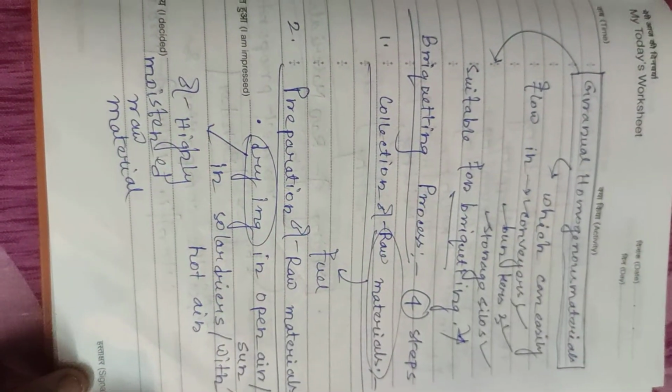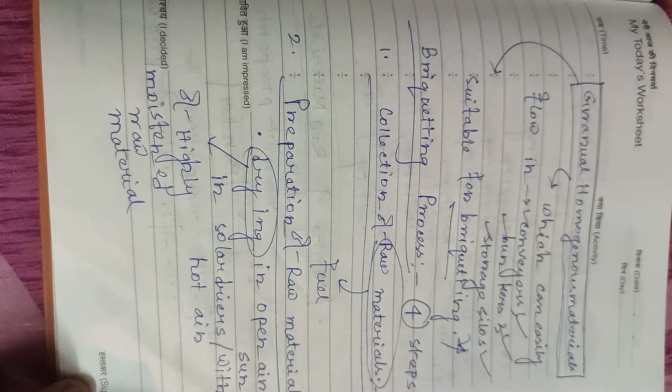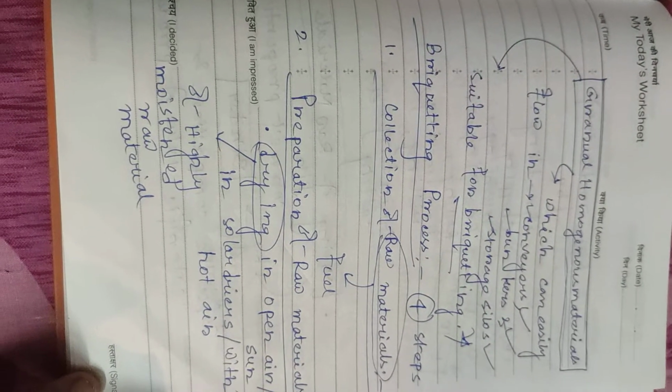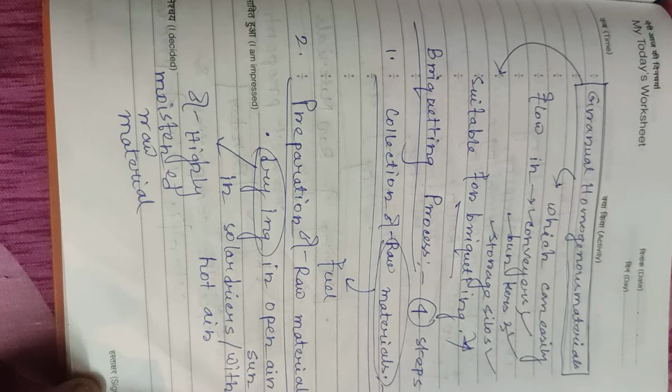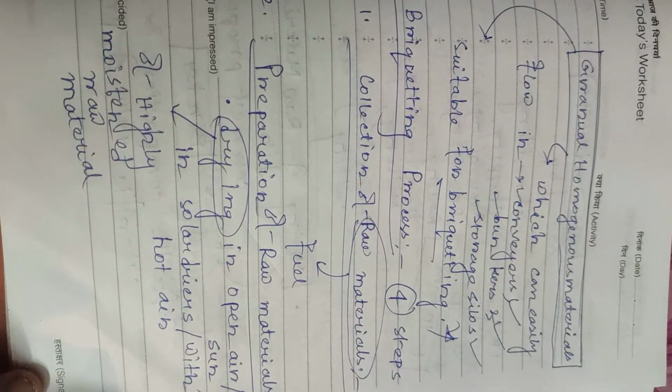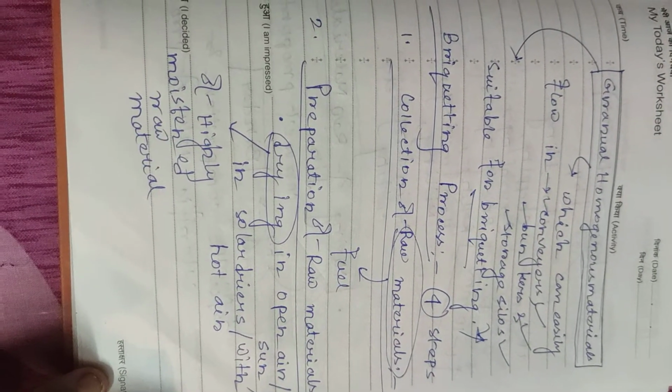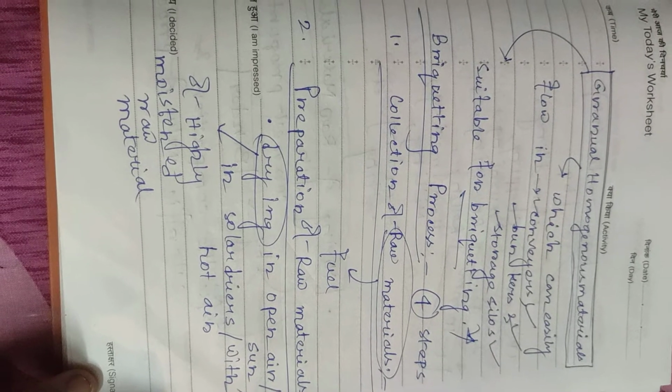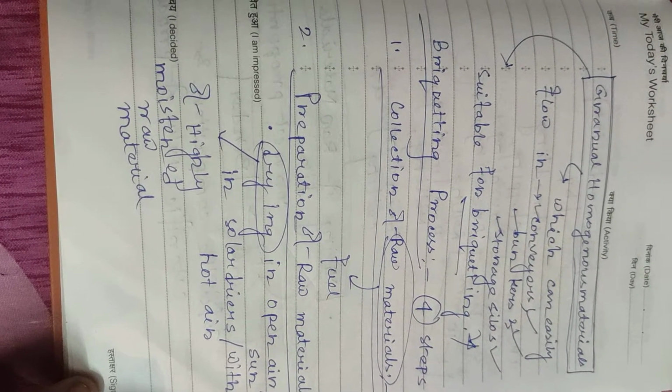So what materials are most suitable for the briquetting process? Granular, homogeneous materials which can easily flow in conveyors, bunkers and storage silos are suitable for briquetting.